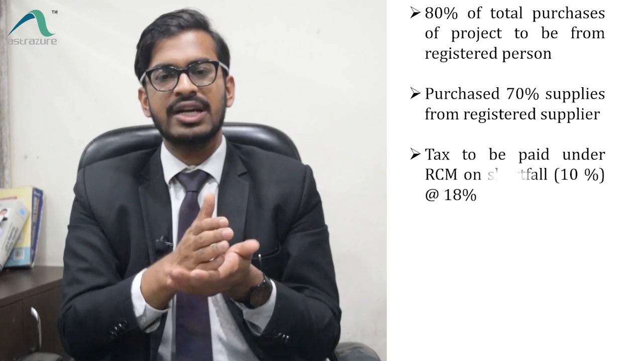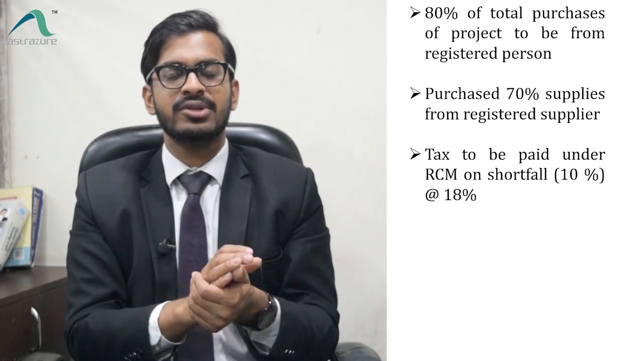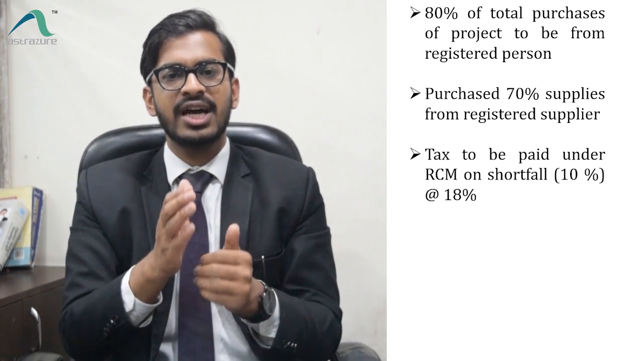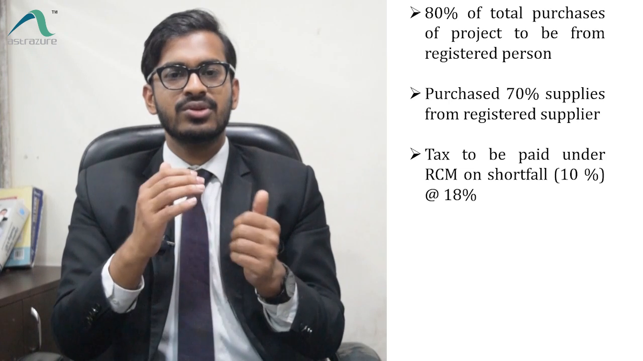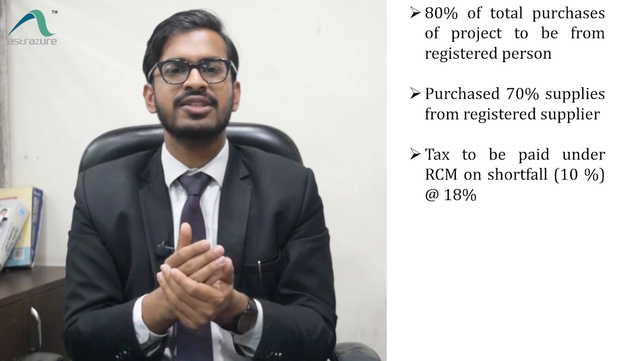They have given a condition that 80% of total purchases of the project should be from registered persons. If it doesn't comply with that condition, let us suppose the builder has purchased 70% of the total purchases from registered persons. So there is a shortfall of 10%, 80% minus 70%. They have said that the builder has to pay tax under reverse charge mechanism on that 10% shortfall amount. And what will be the rate? Because there would be various goods and services which you have received from unregistered persons, they have given a standard rate of 18%. So the builder does not have to see the individual rate for every good and service. He has to pay tax at the standard rate of 18%.